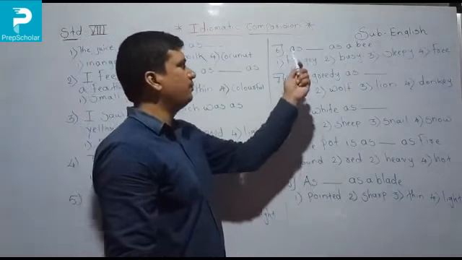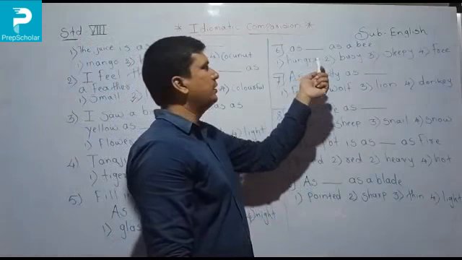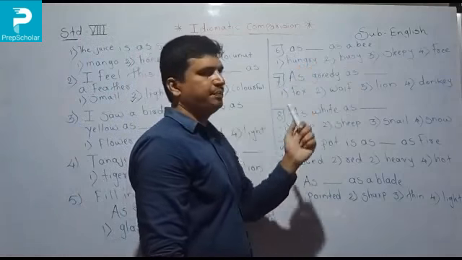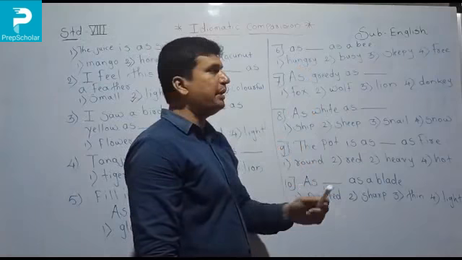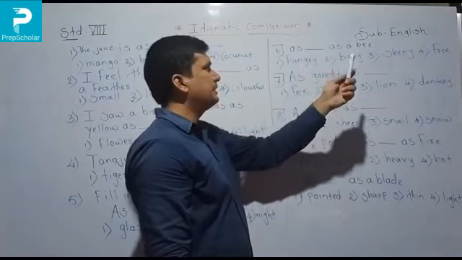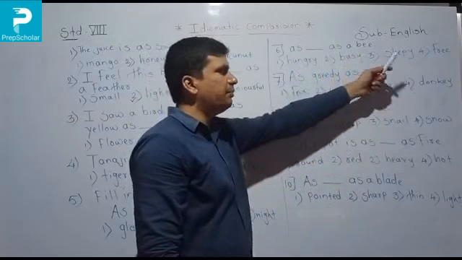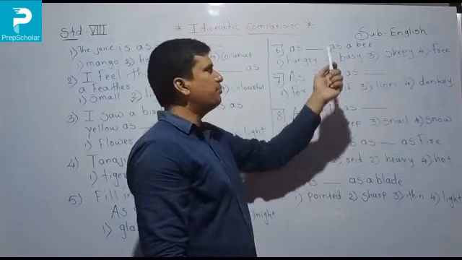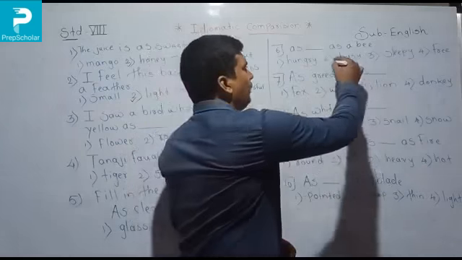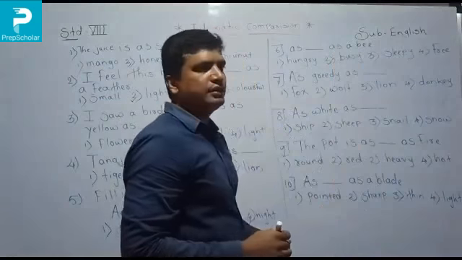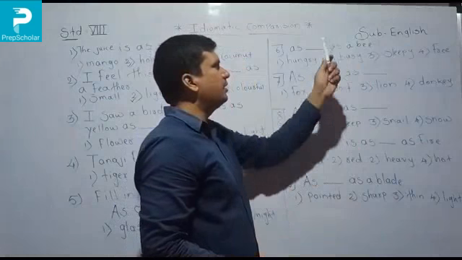Now sixth number, same question, fill in the blanks here. As dot dot as a bee. Option number 1, hungry. Second, busy. Third, sleepy. And last one is free. So as a bee, what is a bee always? Always a bee is busy. So as busy as a bee.